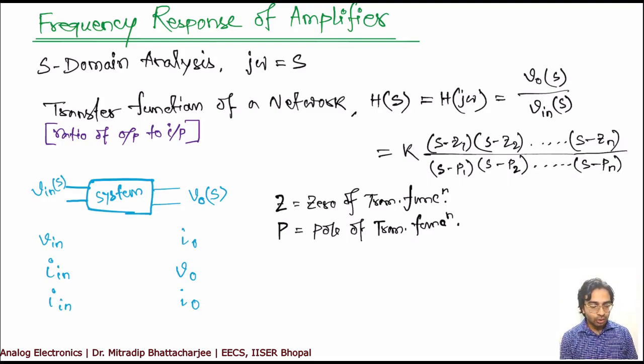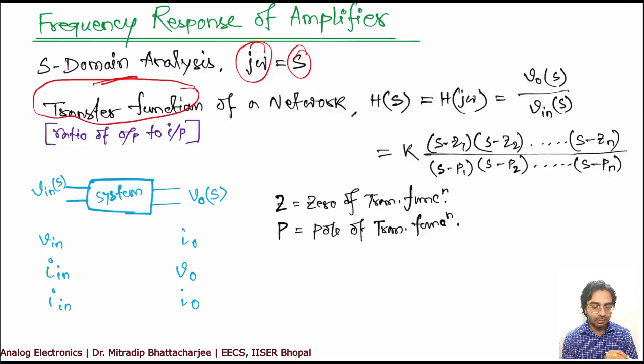In this case, we also call it S domain analysis. Why? Because we are going to replace jω by S. You have probably done Laplace transform, where we replace jω by S. If you see the transfer function of any system, it is the output by input ratio.